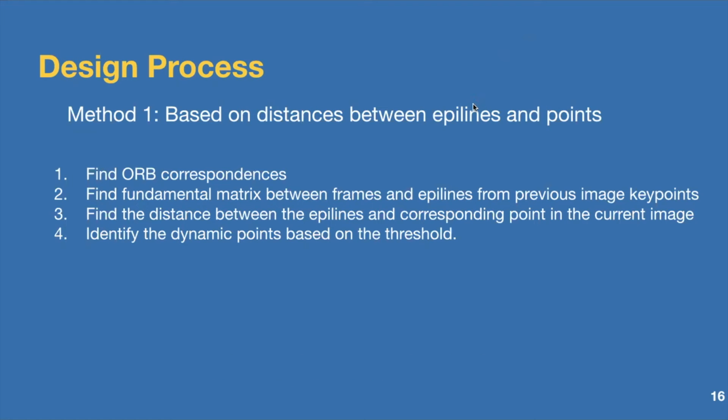We tried three methods for extracting the static key points. The first one is based on the distances between the epilines and the points. In consecutive frames, we found the correspondences of points, and the fundamental matrix is calculated using these points by the RANSAC method. After that, we calculated the epilines in the current image using the fundamental matrix and the key points from the previous image. If the distance between the epilines and the corresponding key points is significant, we can say that these key points lie on an object which is dynamic.